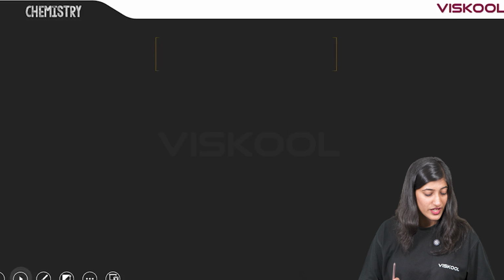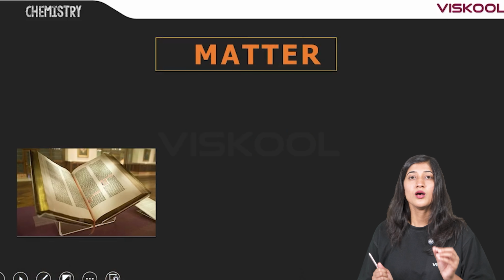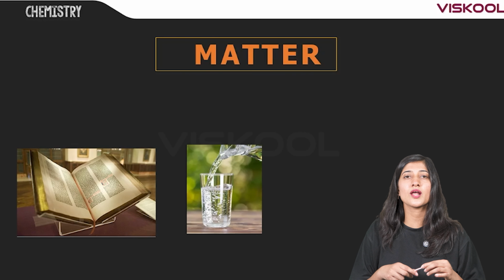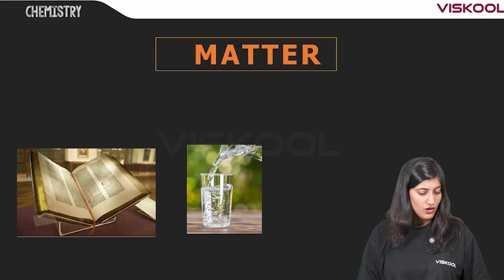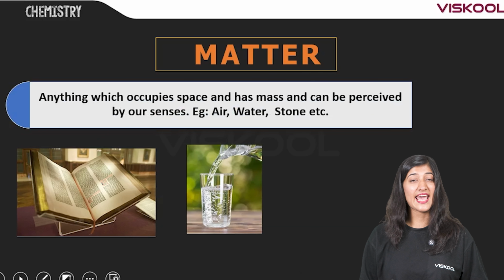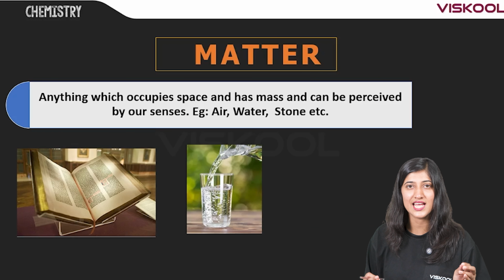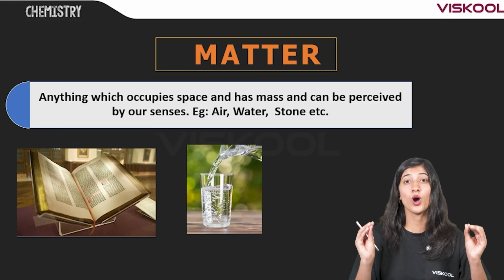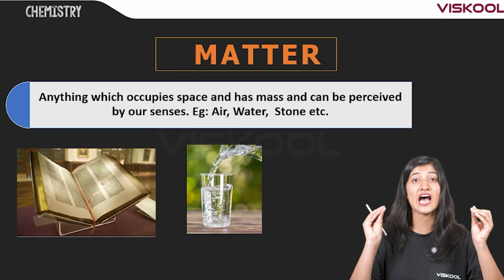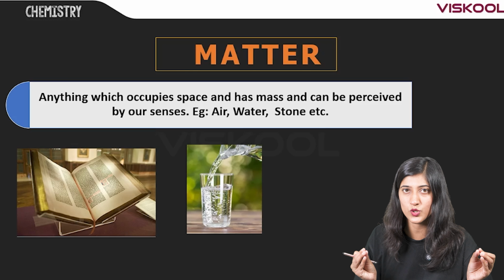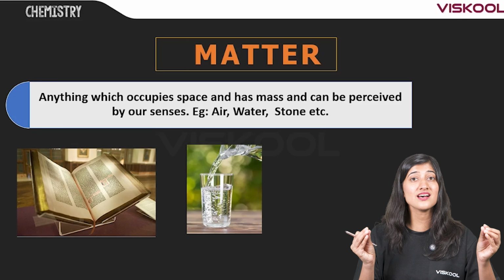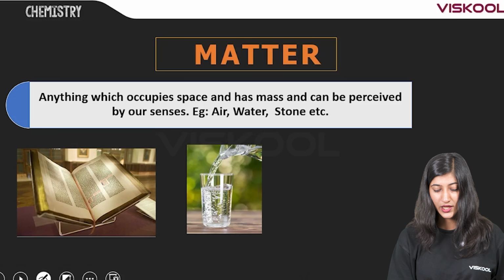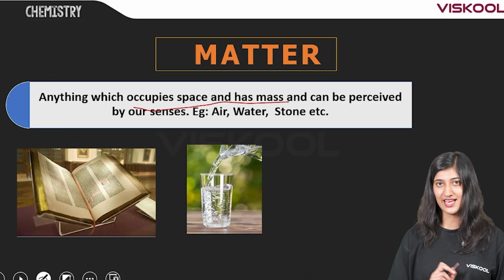When we look around, we can see many things like book, water, pen. You can see all these things, right? These all are matter. Now, what is matter? Matter is anything that occupies a space and has a mass and can be perceived with our sense organs. That is anything that has mass and occupies a space. That is called matter.